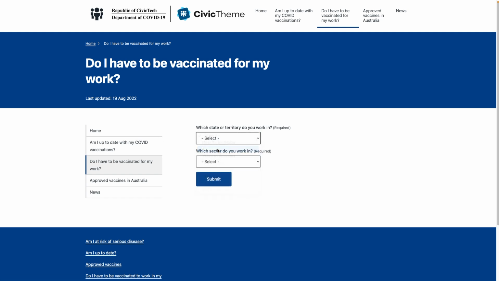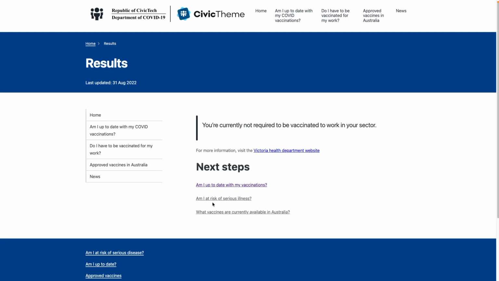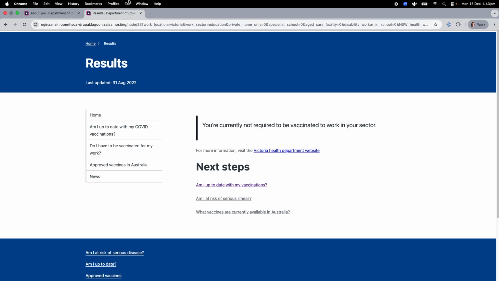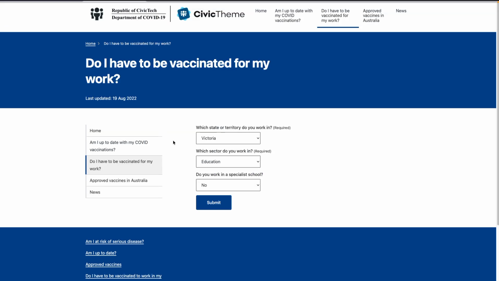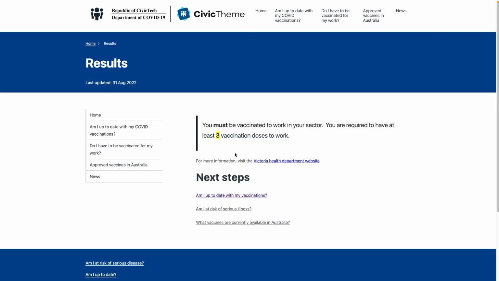Let's say the person lives and works in Victoria, that they work in the education sector, and that they do not work in a specialist school. Again, hit submit, that goes to OpenFisca, gives us the response, which is that they're currently not required to be vaccinated in their work sector. Let's see what happens though if we just change one of those values, being this last one about working in the specialist school. Again, hit submit, that new information goes to OpenFisca, and you can see that they're told that they're required to have at least 3 vaccination doses.